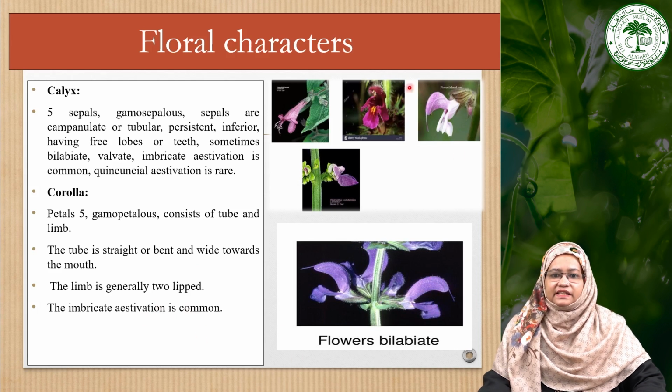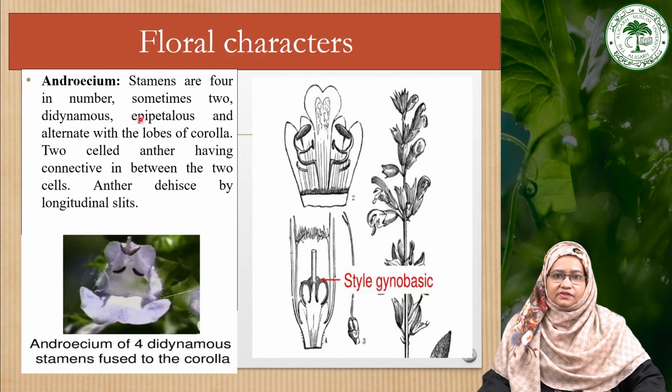So as we can see in these images, the flower is bilabiate, and these are the calyx and the corolla which is bilabiate or two-limbed. This is the tube and these are the limbs. This is the upper limb and this one is the lower limb. Now moving towards the next floral character, that is androecium.